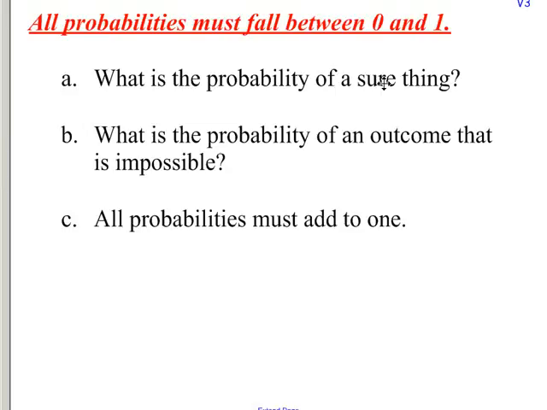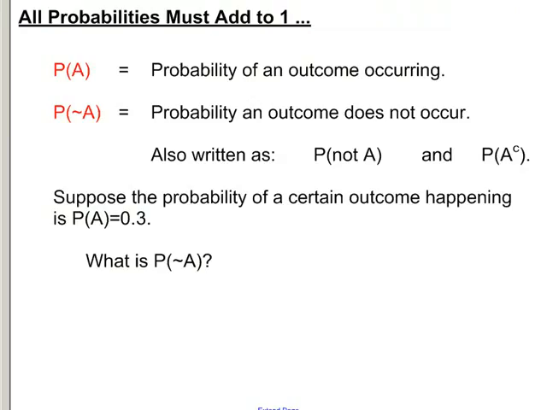That is 1. If the probability is 1, then it is a sure thing. It's guaranteed to happen. Now when we have multiple events going on, we have to keep in mind that all of our probabilities will need to add to 1. All probabilities must add to 1 to represent the whole, or 100% of everything that could occur.